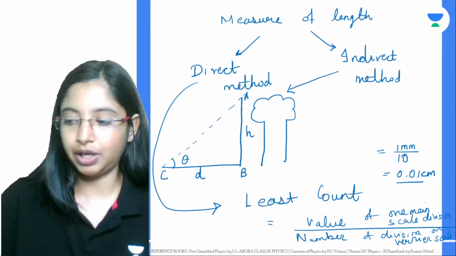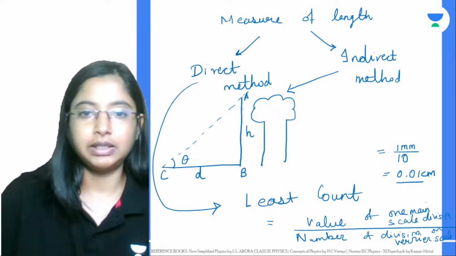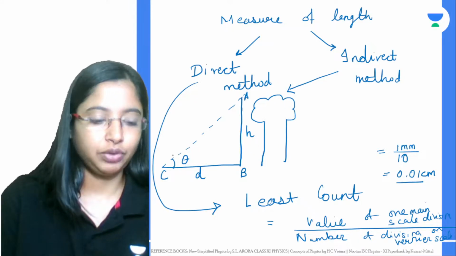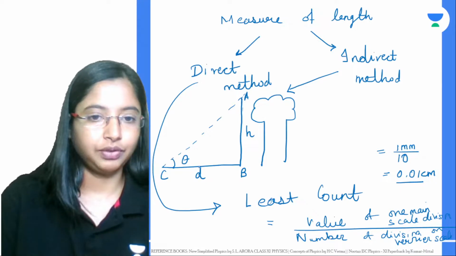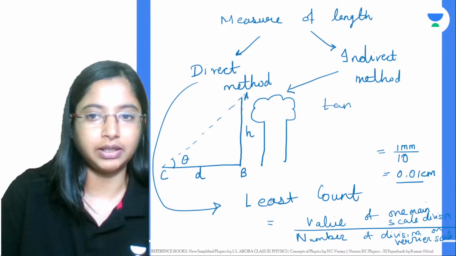The indirect measurements, how to measure anything using indirect measurements. If you want to measure the height of a tree, how do we do it? Here we know the theta value. We don't know this height, but we can get the distance, and we can measure this angle theta. If you know these things, you just use trigonometry. In this case I want this side and this side, so that gives you tan theta.